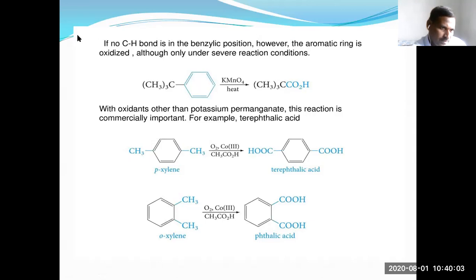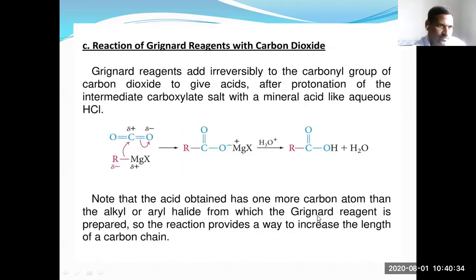For this type of reaction, severe conditions are needed, where the benzene nucleus undergoes oxidation and is converted into a carboxylic acid group. This is a special condition only. By para-xylene you can get terephthalic acid, and by ortho-xylene, phthalic acid.